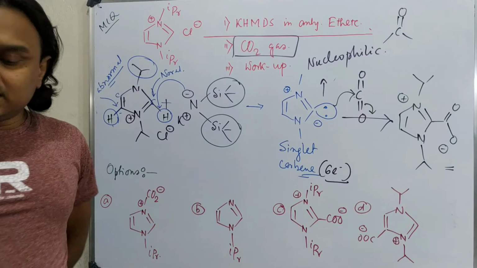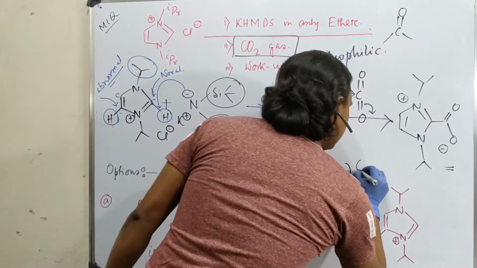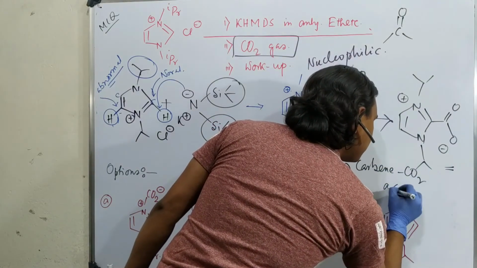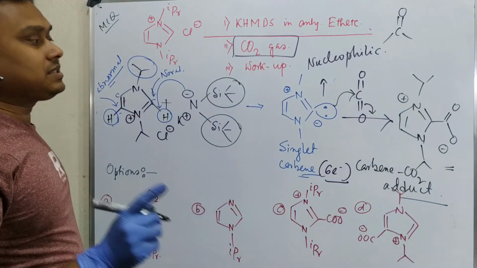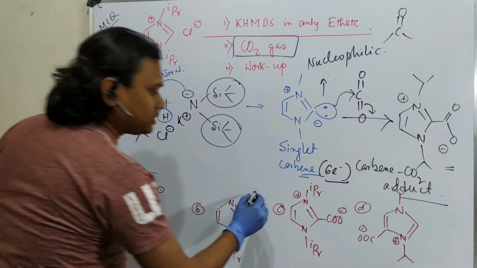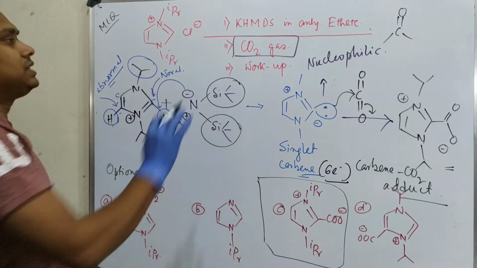You may consider this as a carbene carbon dioxide adduct. Carbene CO2 adduct. Okay, this is the answer to our question. So from this study we got our answer.